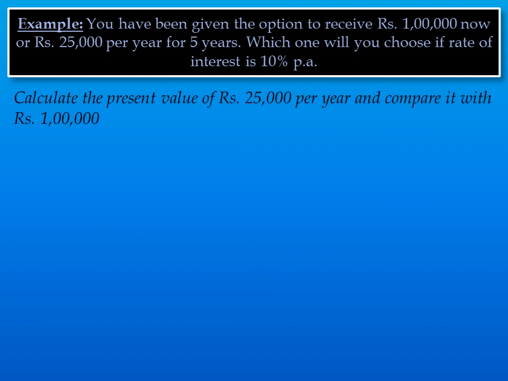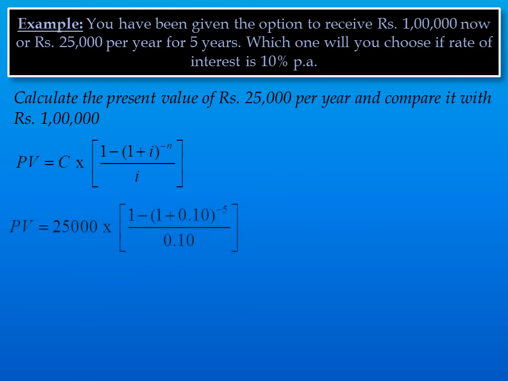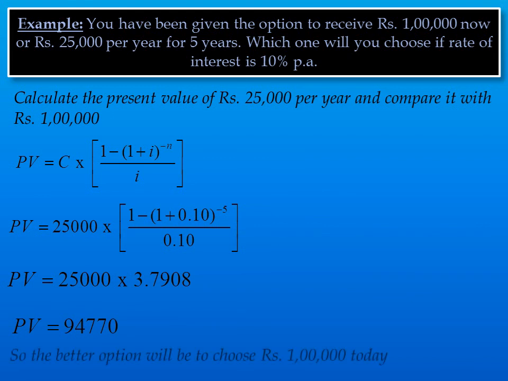So calculate the present value of 25,000 per year and compare it with rupees 1 lakh. Same formula. 25,000 into 1 minus (1 plus 0.1) to the power minus 5, whole divided by 0.1, and the value comes to 94,770. That means it is better to receive rupees 1 lakh today.